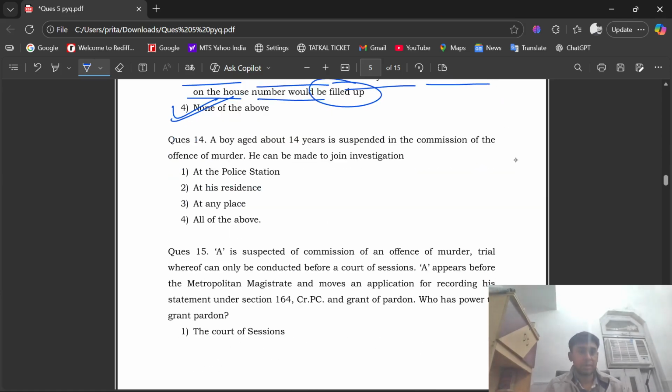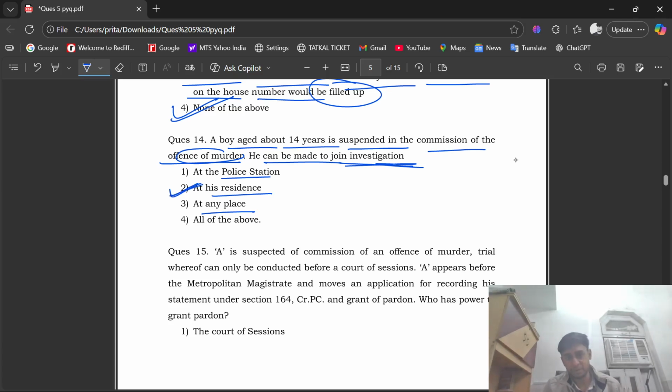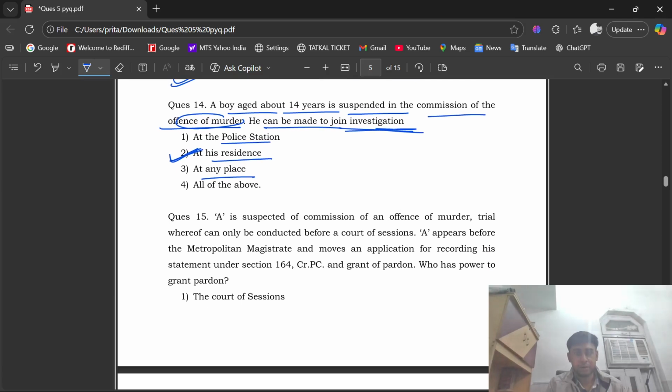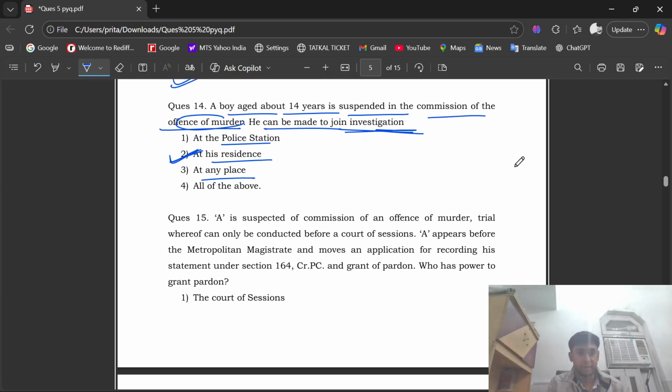See question number 14. A boy aged about 14 years is suspected in the commission of the offense of murder. He can be made to join investigation. Option A, at the police station, at his residence, or at any place, or option D, all of the above. The right option is option number second, that is at his residence. सो बच्चे या फिर बूढ़े हों, उनको उनके रेजिडेंस पे ही इन्वेस्टिगेशन के लिए इंटरवीन किया जाता है.